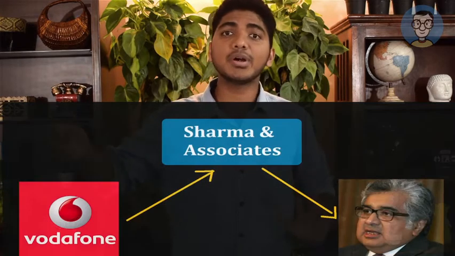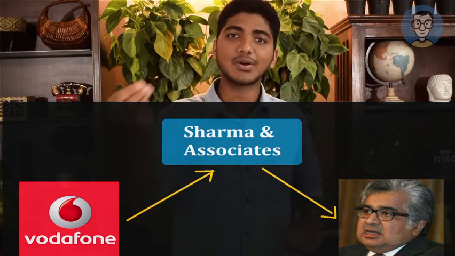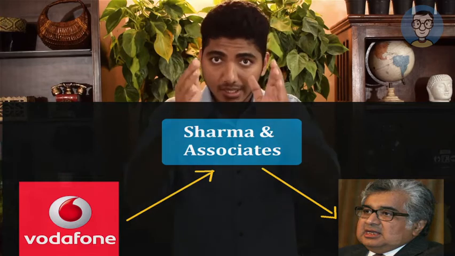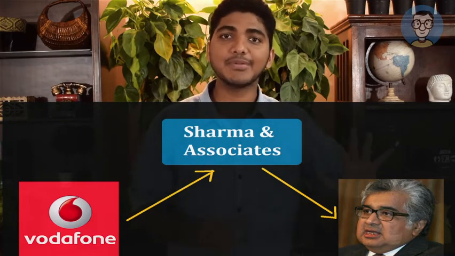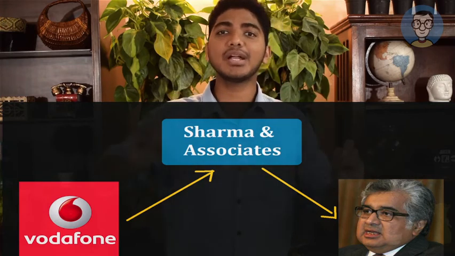Now let us say that Vodafone, instead of directly contacting Harish Salve, first went to Sharma and Associates. Vodafone first contacted Sharma and Associates, and Sharma and Associates asked Harish Salve to fight the Vodafone case. Did Vodafone directly reach out to an individual advocate? No. Vodafone first contacted Sharma and Associates, that is a partnership firm of advocates, which asked Harish Salve to fight that case. Now Harish Salve is indirectly providing service to Vodafone.